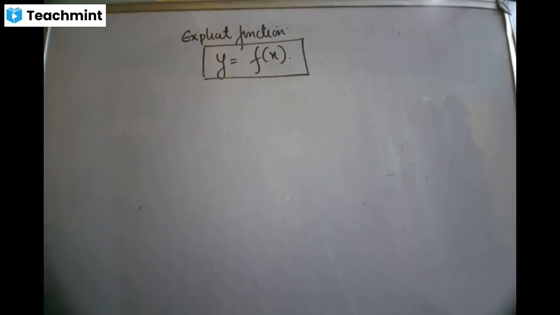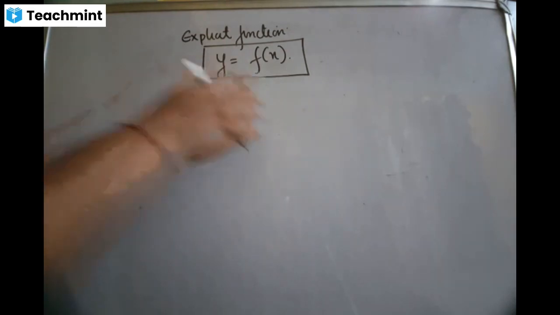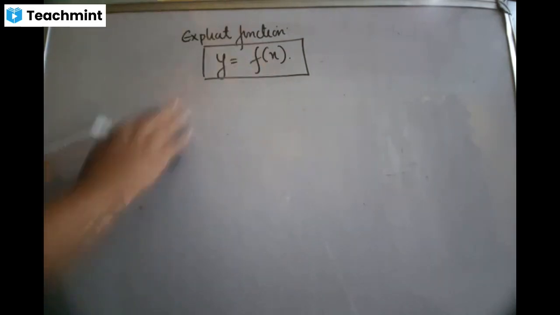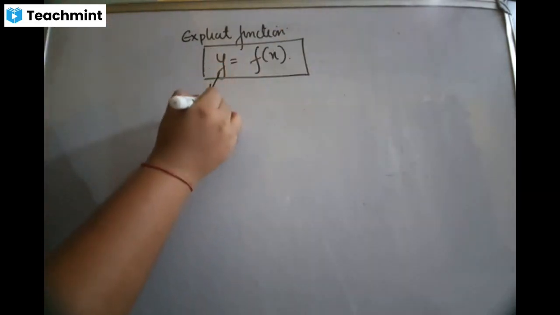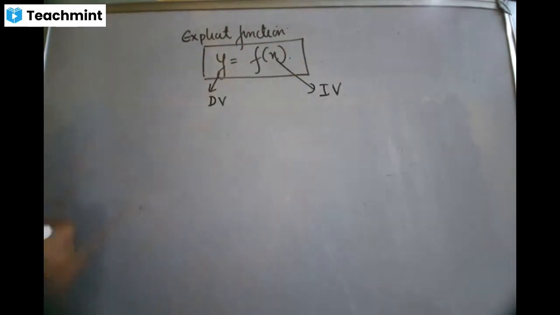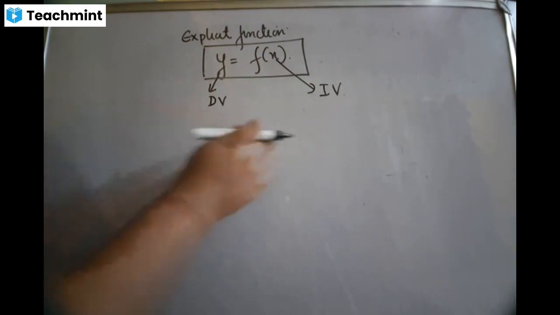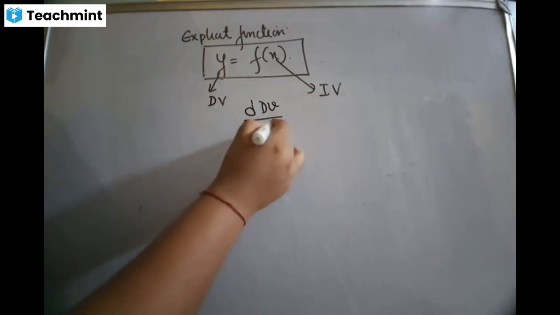Whereas in physics, the variables are going to change, but the concept remains the same. Like s in terms of t, distance in terms of time. S is y and t is x. Is that clear? So given an explicit function, y on the left, x on the right, the variable y will be called the dependent variable, and the variable x will be called the independent variable. And when we have to differentiate, we always differentiate the dependent variable with respect to the independent variable.